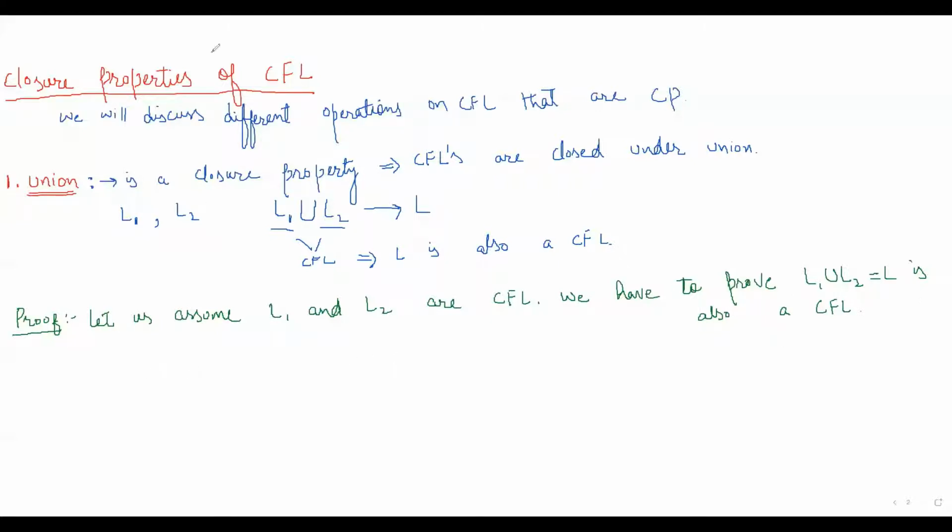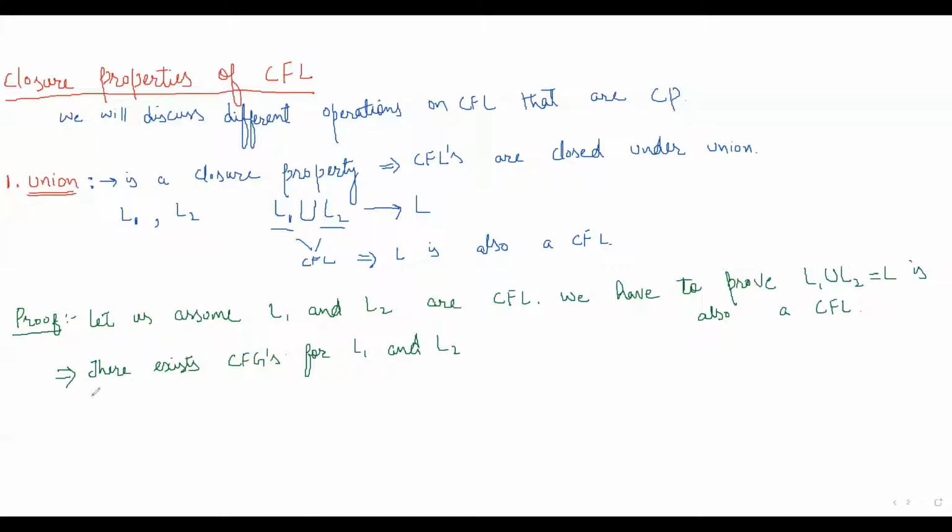So let's start. Let's say L1 is a context-free language, and we know when we have a context-free language, that means there will exist a grammar. So if L1 and L2 are context-free languages, it implies there exist context-free grammars for L1 and L2, because if we have a context-free language, that language will have a context-free grammar.